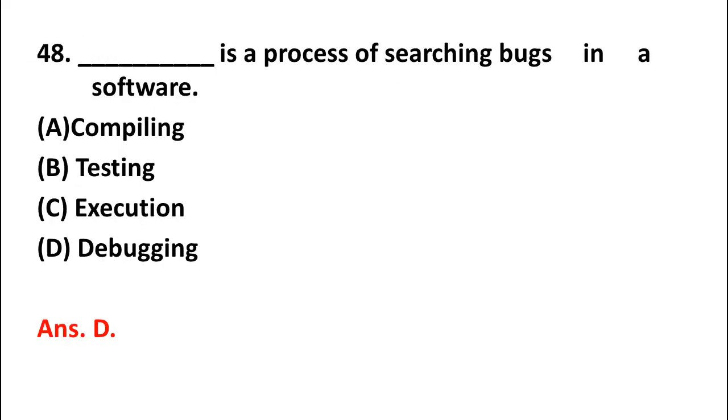Question number 11. Dash is a process of searching bugs in a software. Friends, bugs means errors, and here the options are option A compiling, option B testing, option C execution, and option D debugging. Friends, here the right answer is debugging. Debugging is the process of searching mistakes in a software or errors in a computer.